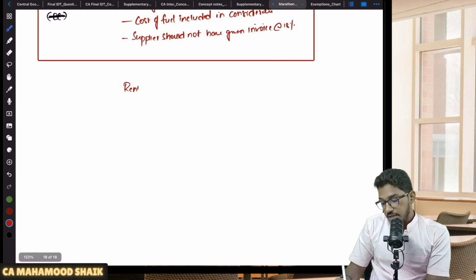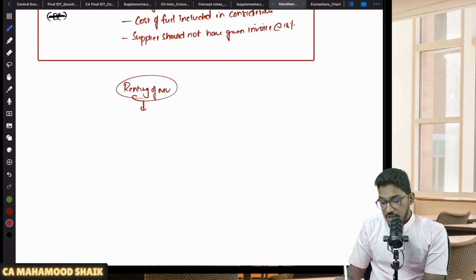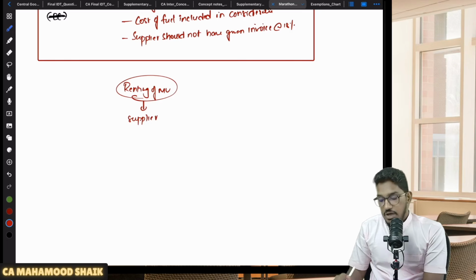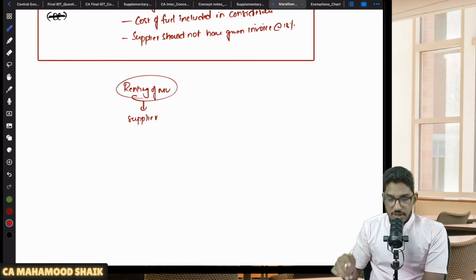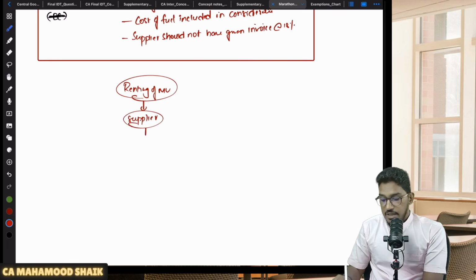So renting of motor vehicle designed to carry passengers, if the supplier opts to pay the GST under forward charge mechanism, or is required to pay the GST under forward charge mechanism, then there will be two options. Basically, there used to be two options.